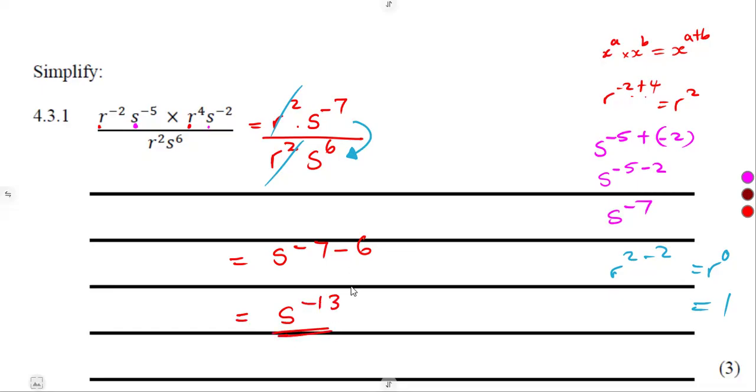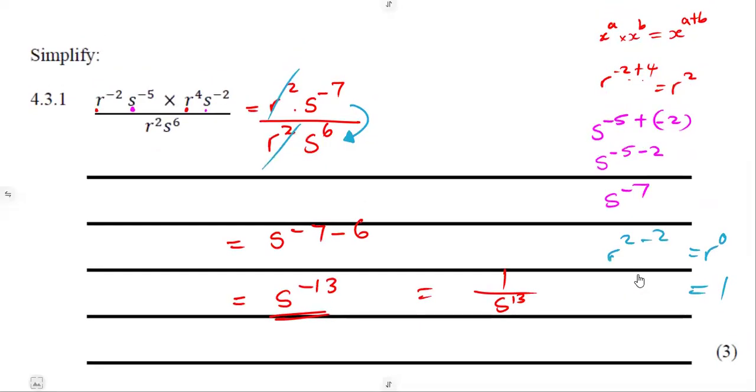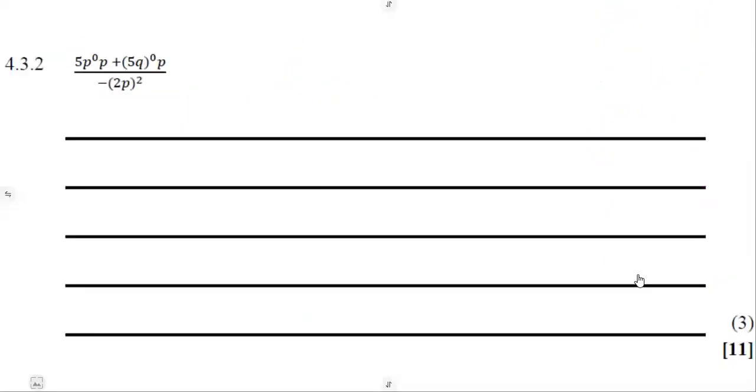You can leave your answer like this, or you can get rid of the negative, which is 1 over s to the exponent of 13. Remember, I talked about this removal of a negative exponent. It's all about the laws. So go through the introductions. I talked about these so that you do not mistake what we are doing in these revisions. These are just revisions, guys. Go through the introductions where you do not understand much.